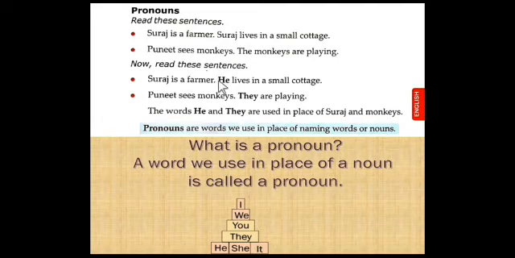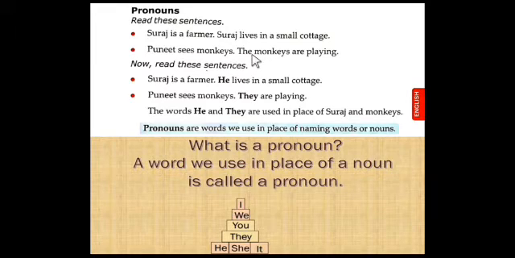We avoided writing the name Suraj the second time. So the words he and they are used in place of Suraj and monkeys.